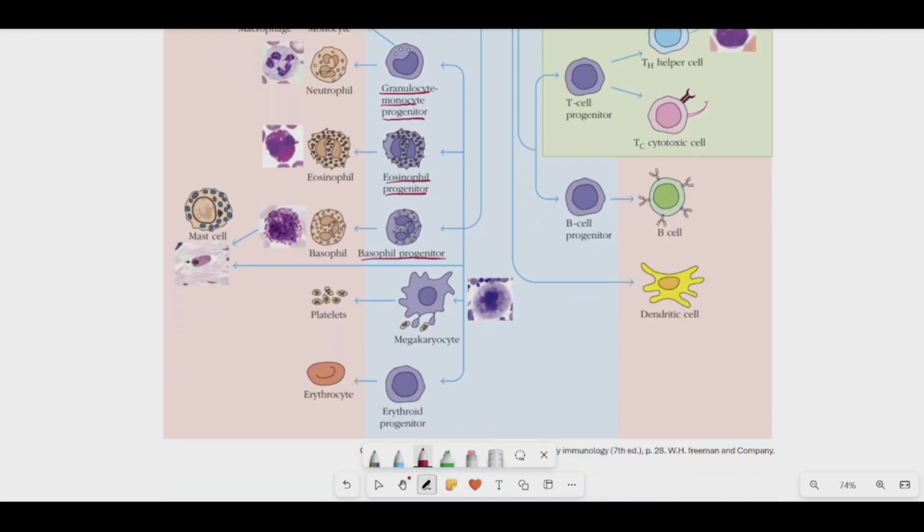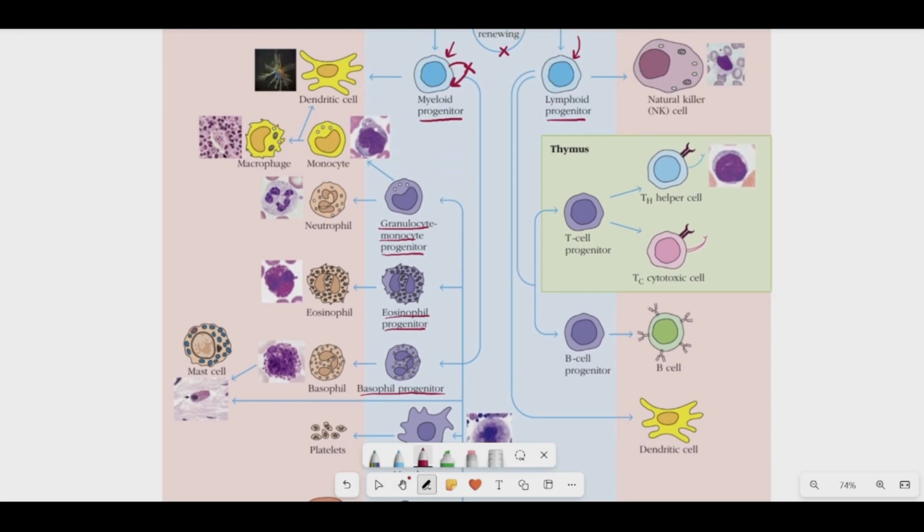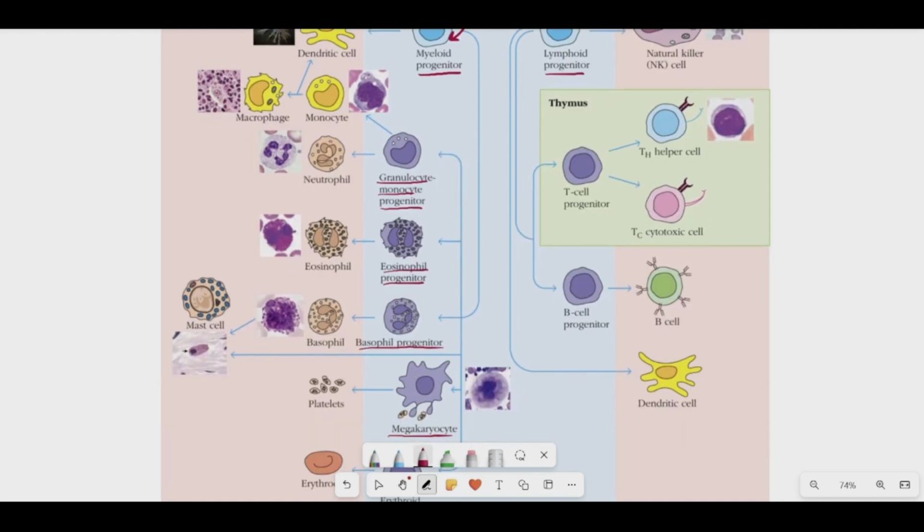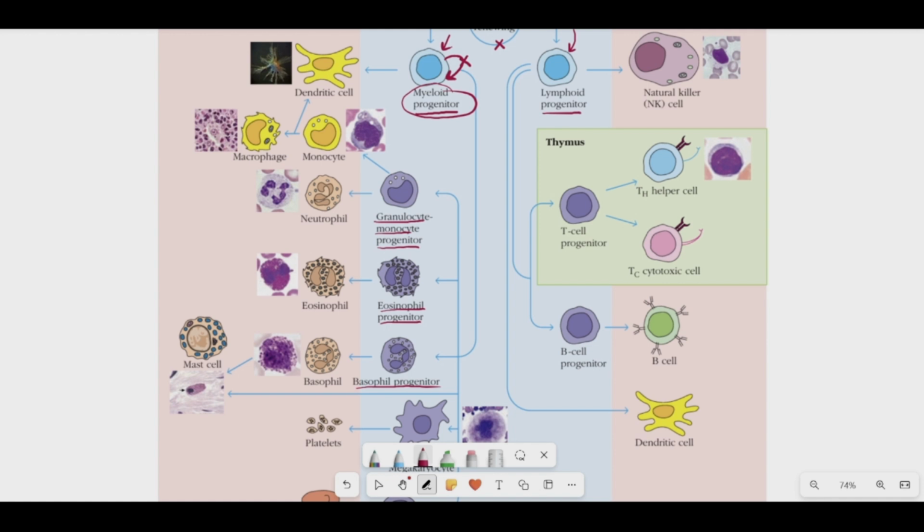Meanwhile, it will also produce the megakaryocyte progenitor cell and the erythroid progenitor cell. So these are almost five different categories of progenitor cells produced from the main myeloid progenitor cell. You just have to follow the diagram.